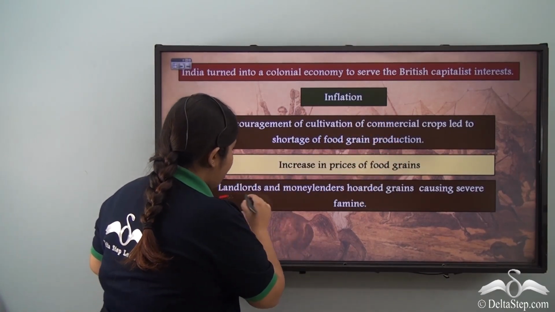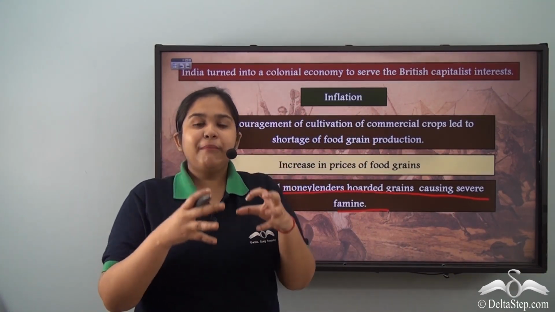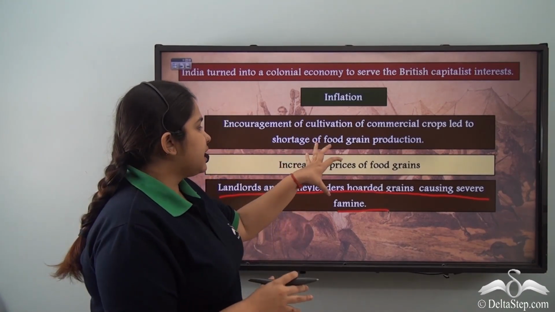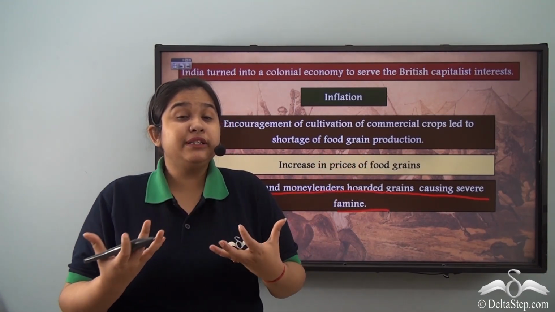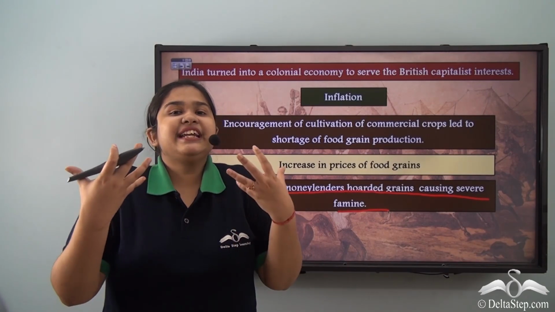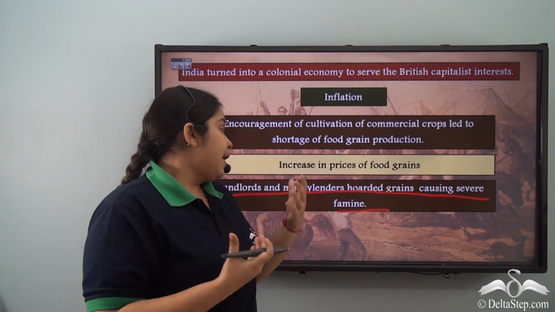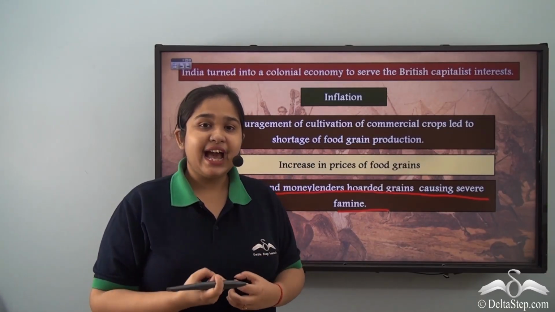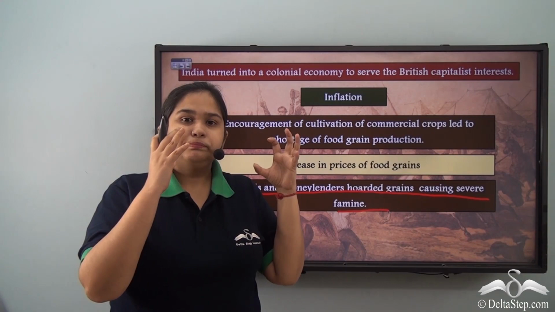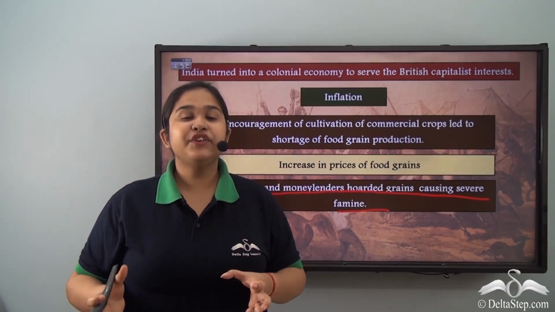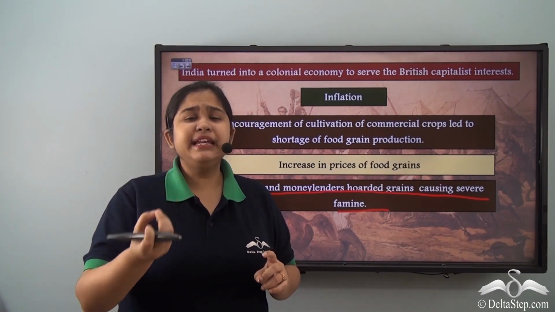We see that landlords and money lenders hoarded grains, causing severe famine. Now, famine had already occurred in India when food grains were being produced less. There were no food grains that common people could take. But what increased the severity of the famine was the fact that the moneyed class, the landlords, the money lenders, because they had the money, hoarded food grains. They were keeping food grains stacked in their storage for their usage, where people were not even getting one day's meal during the famine.